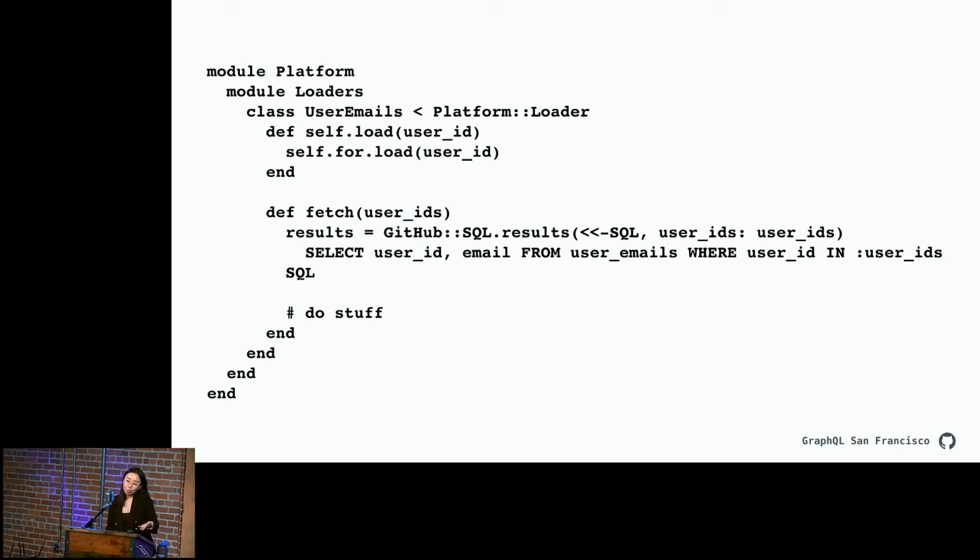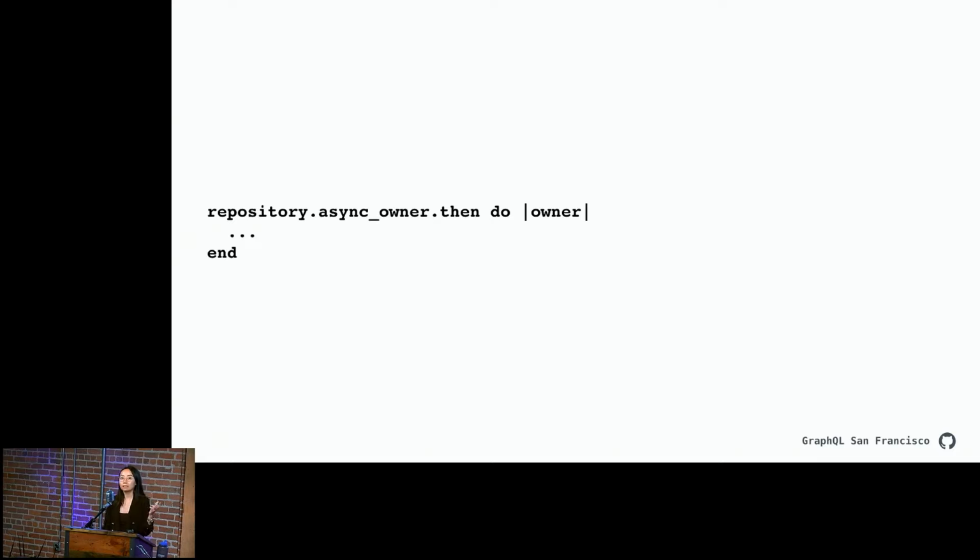But loaders don't help if we're not using them. So because we're a Rails shop, because we're very Ruby friendly, a very Ruby-esque way to do this is we also kind of meta-program so that we're building a lot of helper methods. So instead of having to remember to go and call the loader every single time, when I'm accessing an object like a repository owner, I can just use this async method. It's an async prefix, and that means that it's going to be fetched through a preloader.